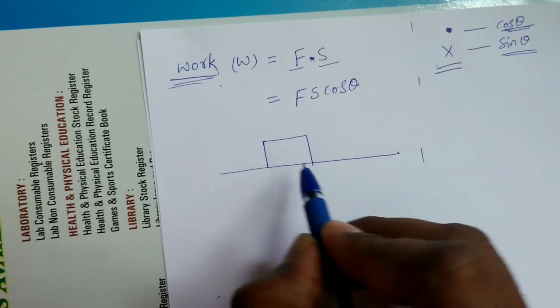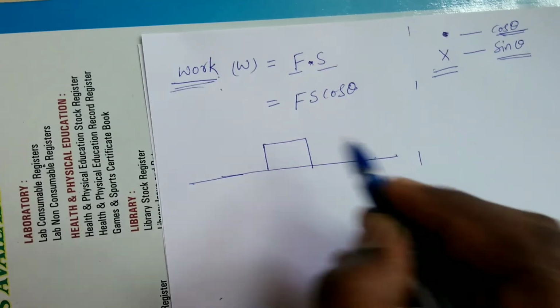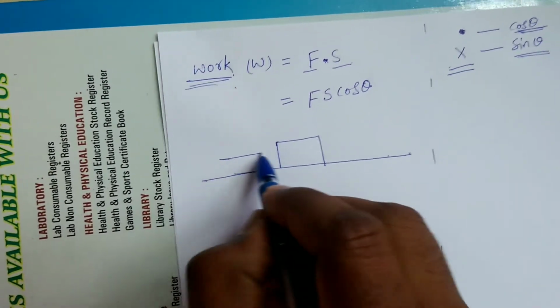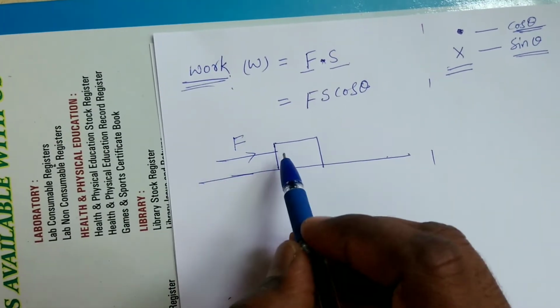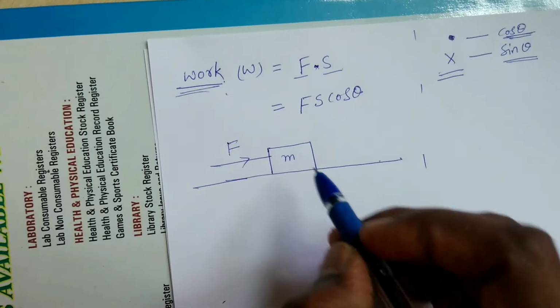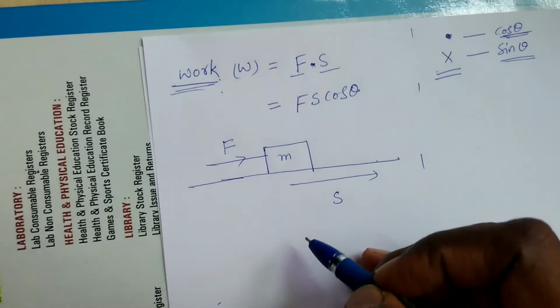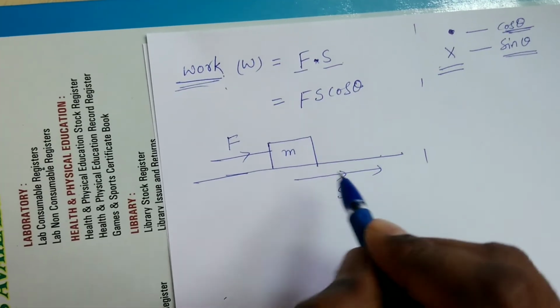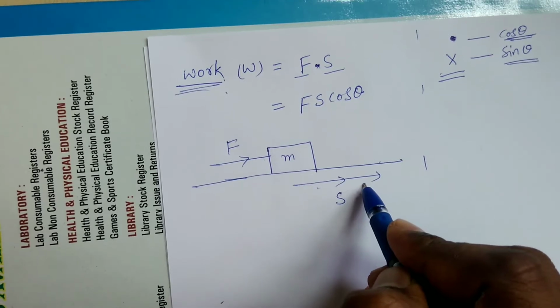Now see here, it is the surface of the floor, it is the object. I am applying some force on the mass of an object. The body is moving, so it has some displacement S. Force direction and displacement direction are both the same here.